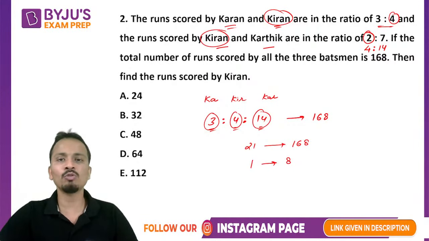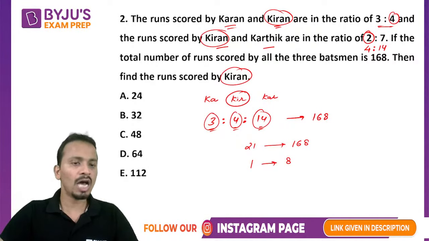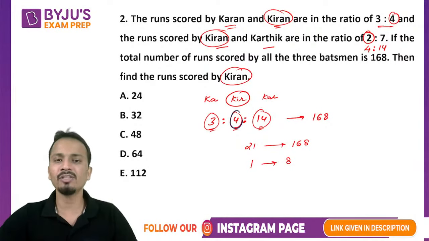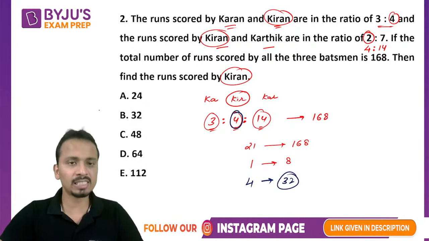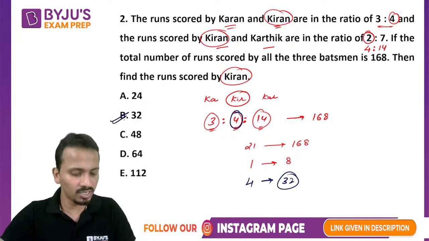Now we want to find out the runs scored by Kiran. That is, we want to know how many runs will be represented by this part. So 4 will be represented by 4 into 8, that is 32. So the final answer here will be equal to 32.